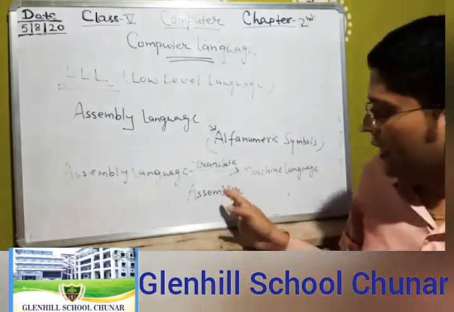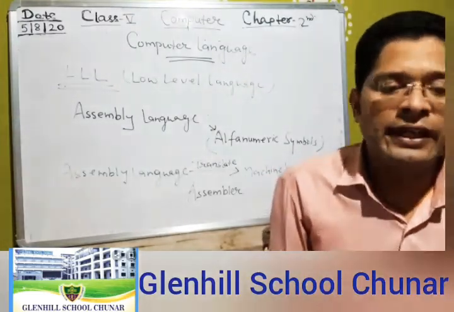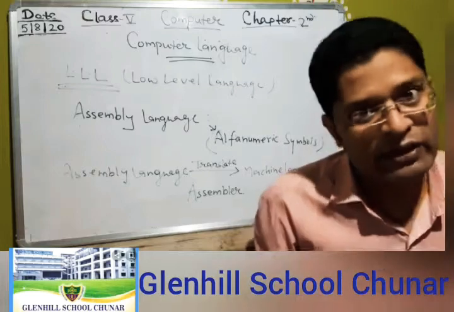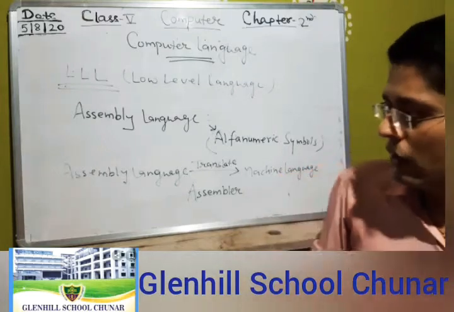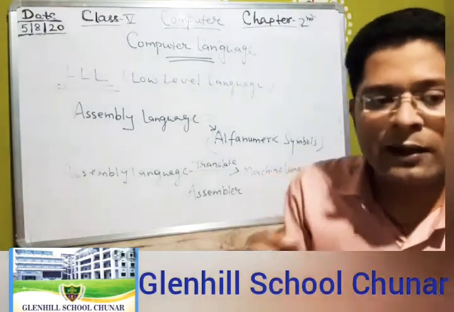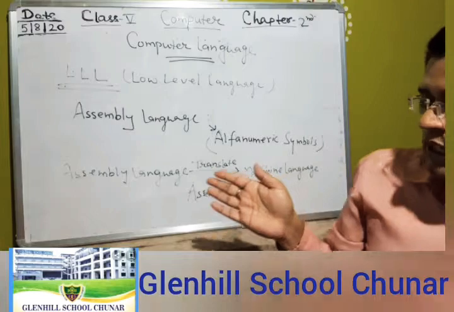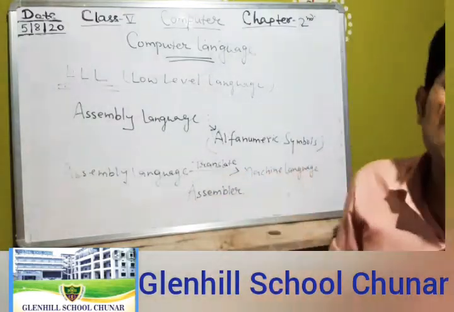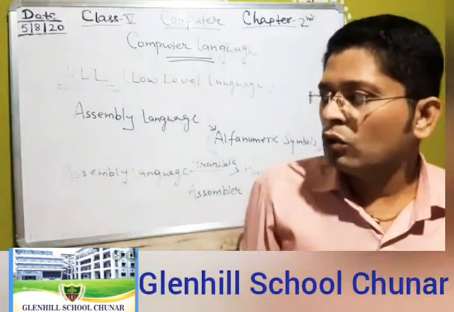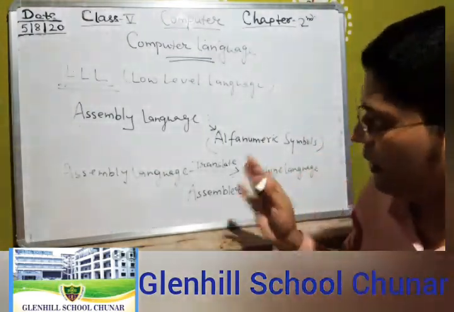In other words, an assembler is a program used to translate assembly language into machine language, so that the computer can understand it.